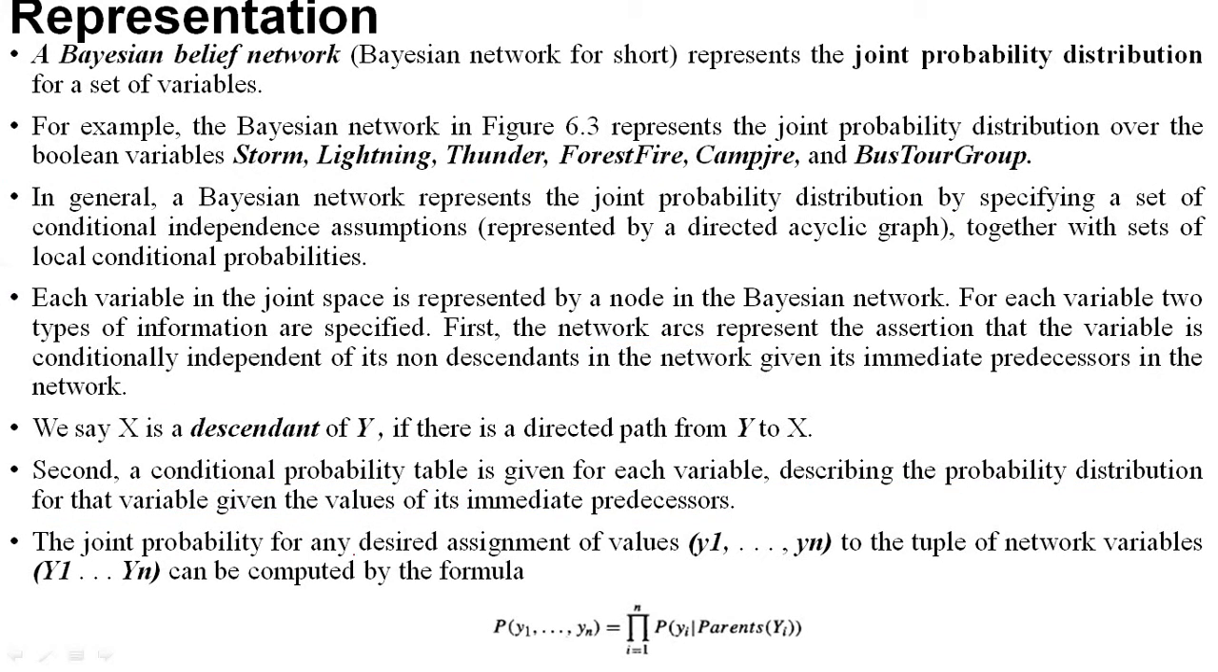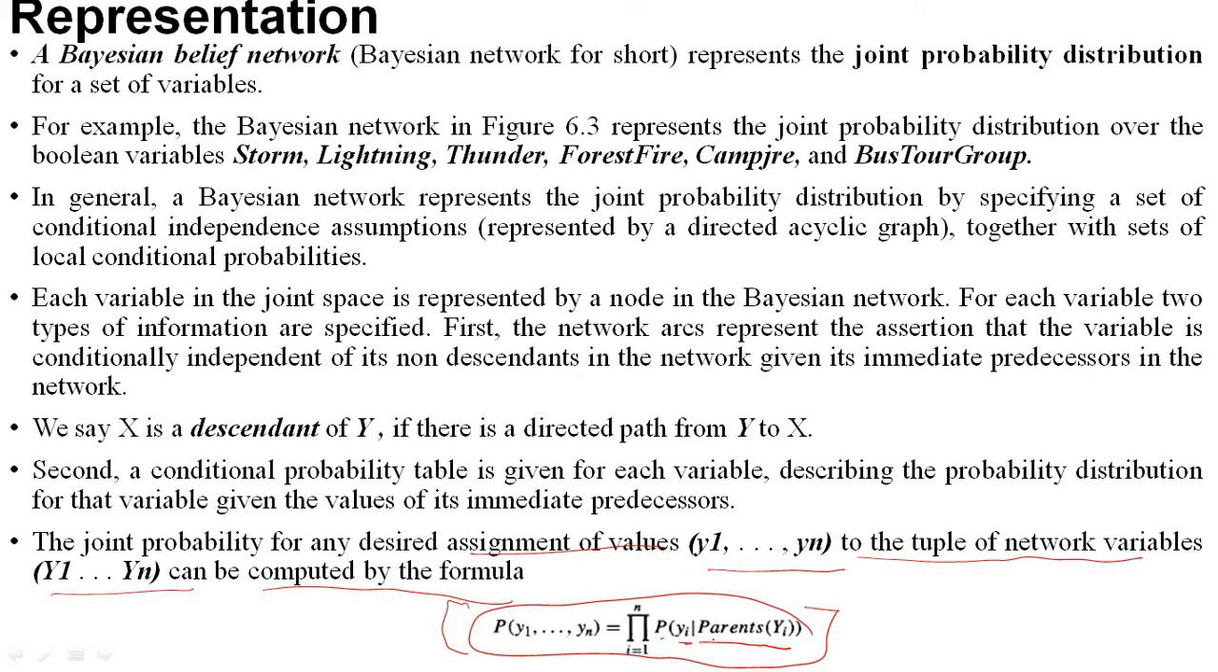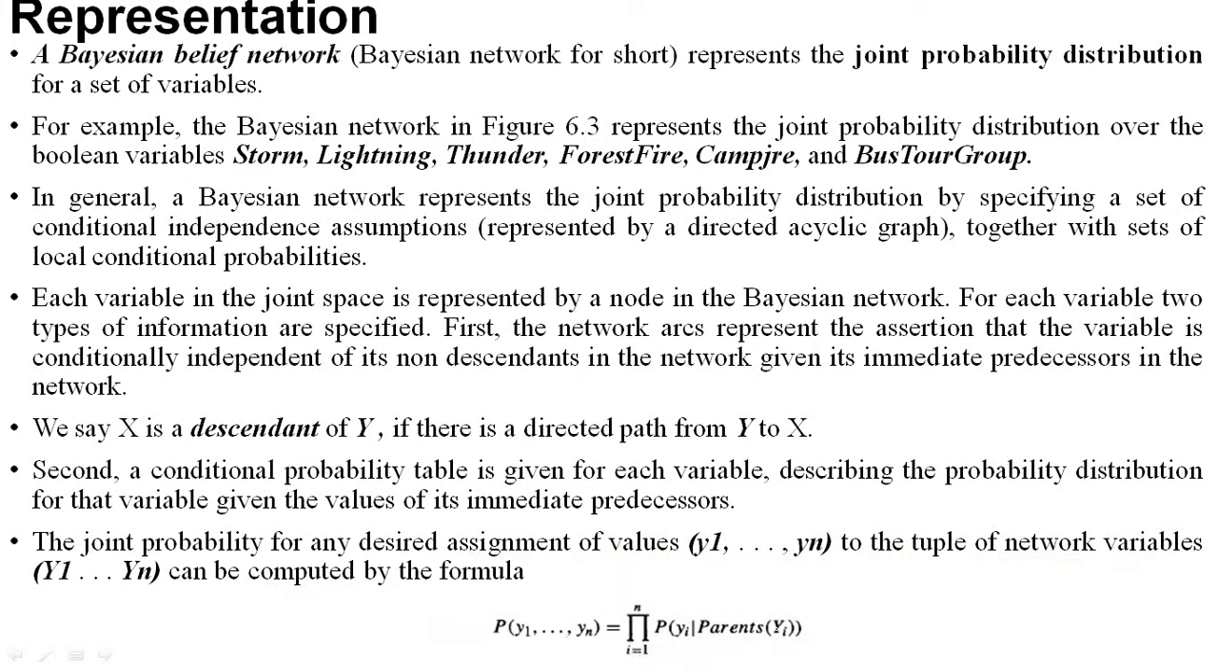The joint probability for any desired assignment of values y1 to yn to the tuple of network variables can be computed using this formula. This is the formula to calculate the joint probability value: the probability of a given node given the probability of its parent nodes. If the parent node is known, then only we can calculate or predict the probability of its children, the descendants.